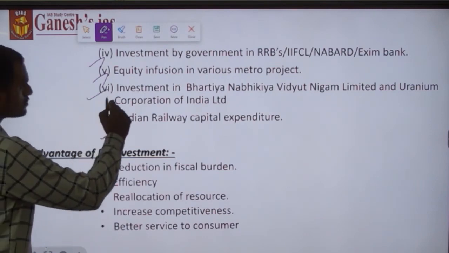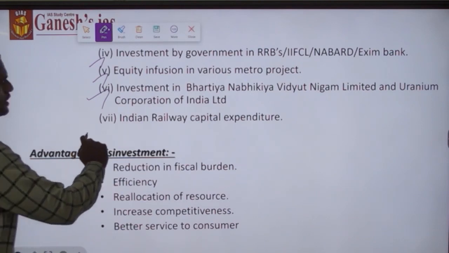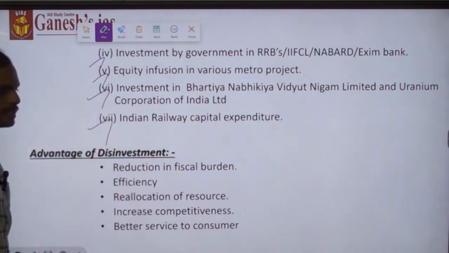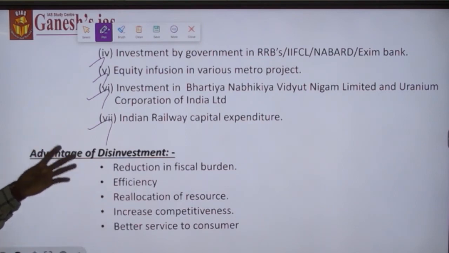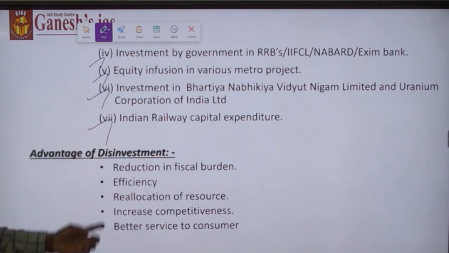Then investment in Bharatiya Nabhikiya Vidyut Nigam Limited and Uranium Corporation of India Limited, and also in Indian Railways capital expenditure. So these are all the areas where the National Investment Fund could be invested after 2013.